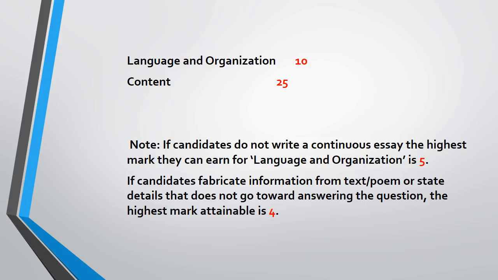I'm just joking here. So yeah, don't fabricate anything. Read your text and be able to answer your question. If you don't do that and you fabricate the information and make it appear like that's what you read, then you will not do so well. The highest possible mark you can get is 4. And if I were your examiner, if I were the person marking your exam, I would have given you 2, to be honest. 2 or 1. Don't lie. Come on, read your book. Can't be lazy. Now for that sample.